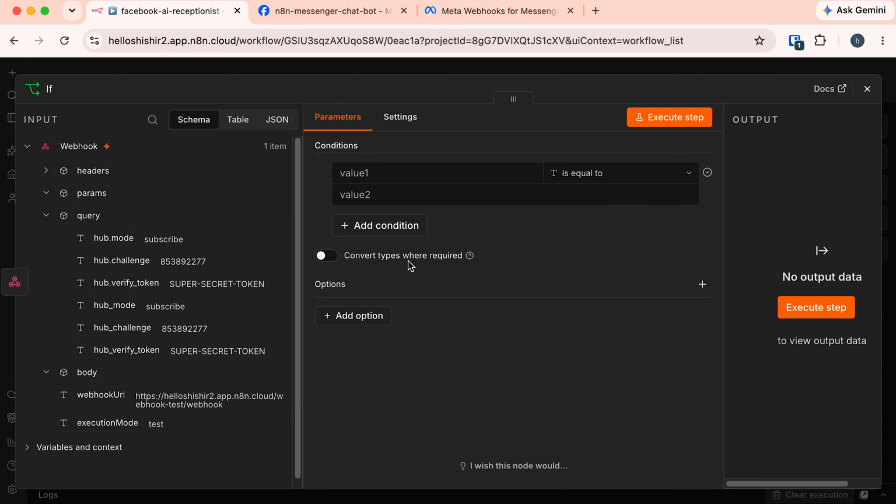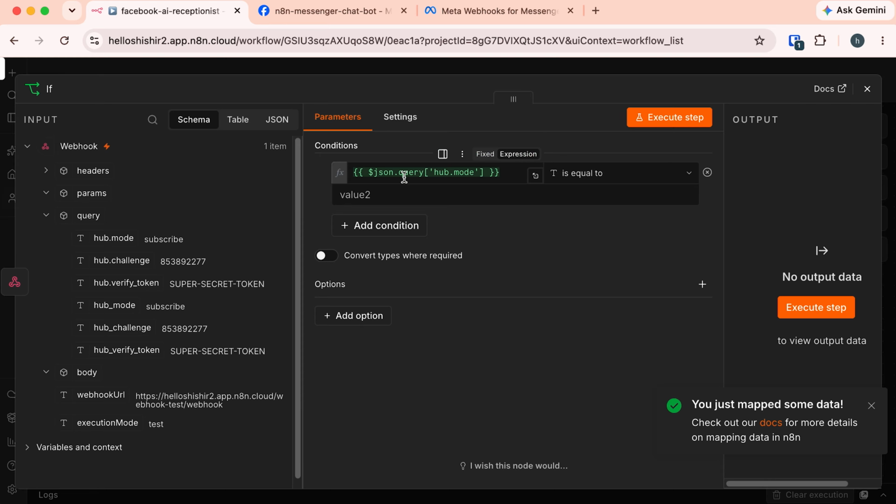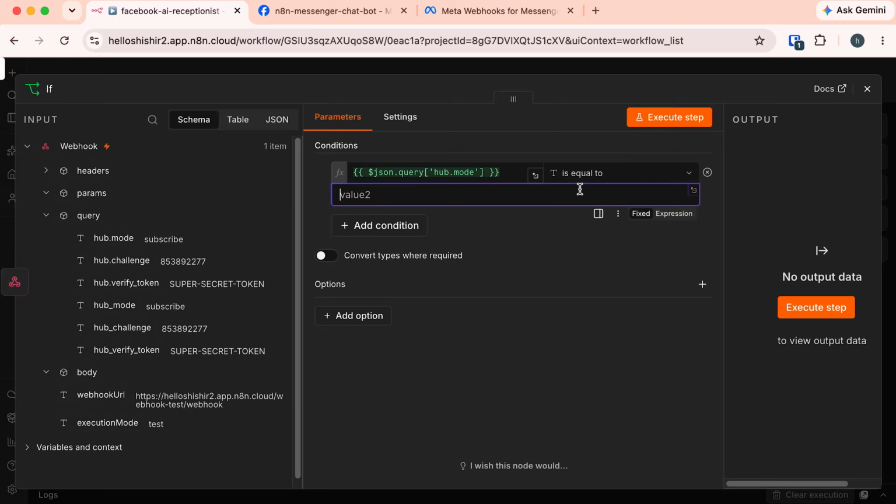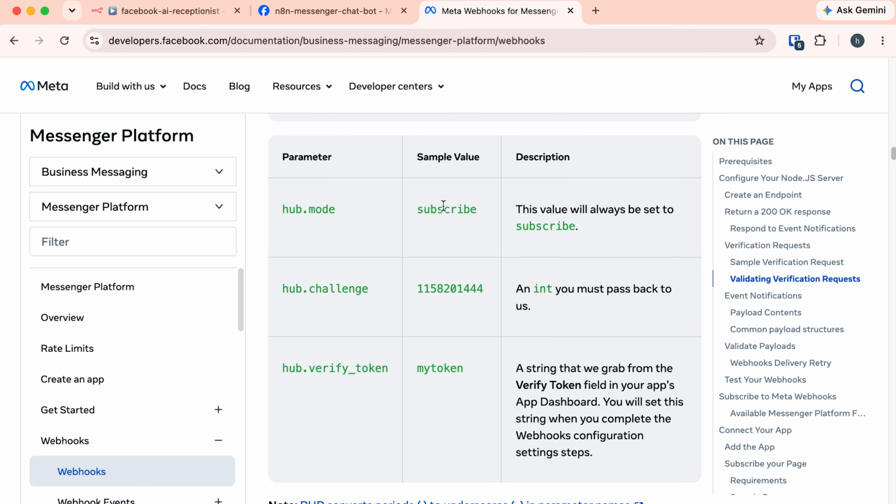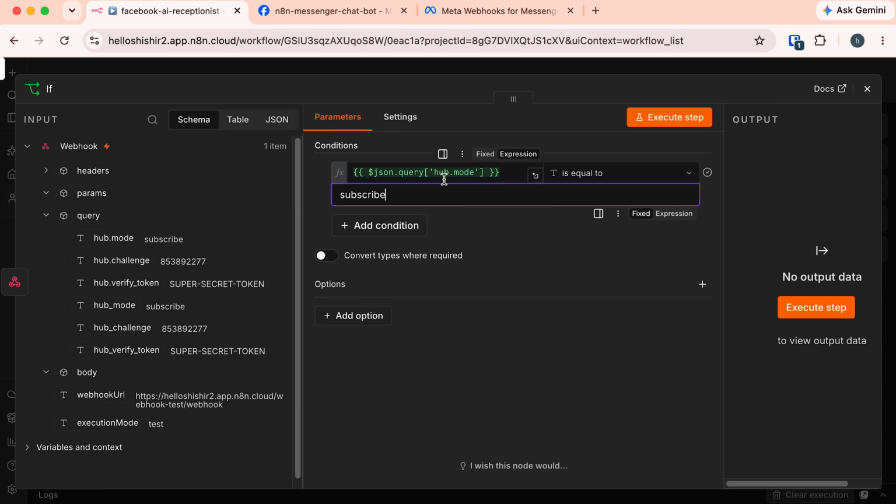It has already opened the first condition block, and you can see it's showing is equal to, where we are checking if these two values are the same. First we'll check if the hub.mode is subscribe. To do that, let's drag this hub.mode here into value 1, and see it's turned green. Is equal to, and here provide the value we are going to match, and this will be subscribe as mentioned here in this sample value. So let's give it here, as simple as that. Okay, this is our first condition.